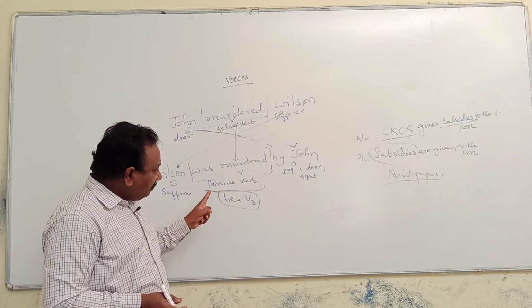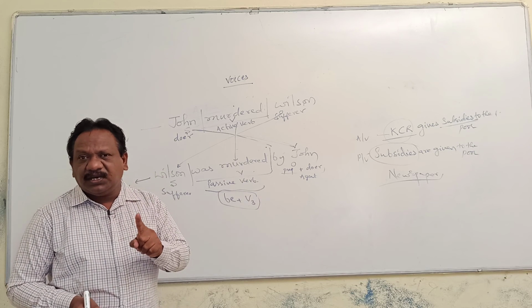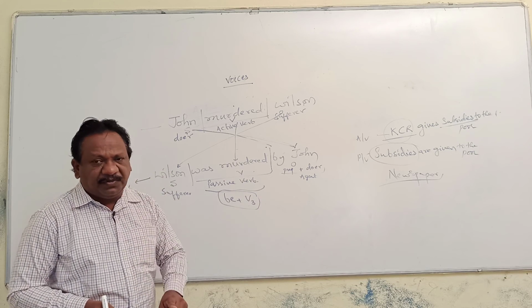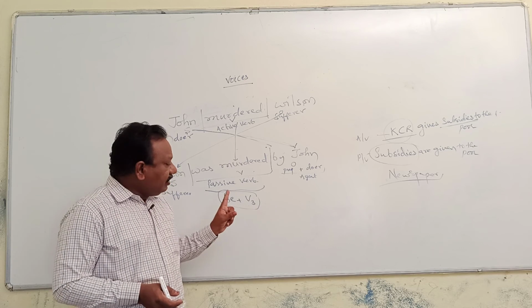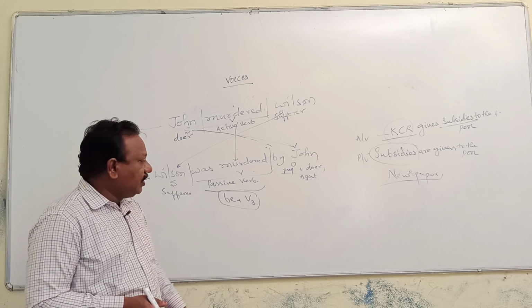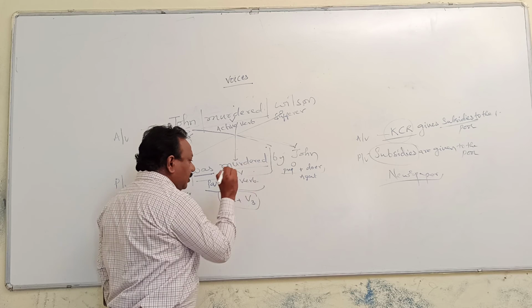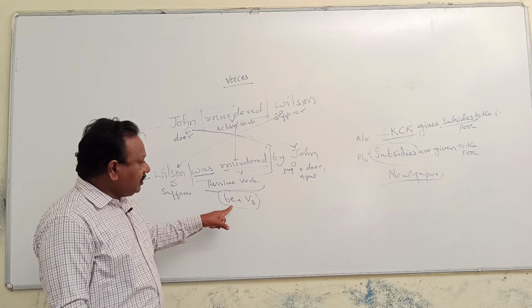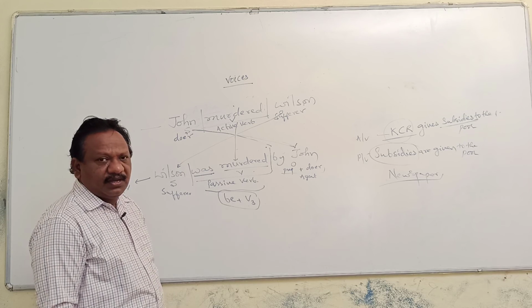You should not think about passivization by observing the by preposition. By observing the be form plus V3, you should have a confirmation. Whenever you come across the be form plus V3, that indicates a passive verb. Here, the be form was is there, and murdered, V3, is there. Hence it is called passive verb. Here active verb became a passive verb.